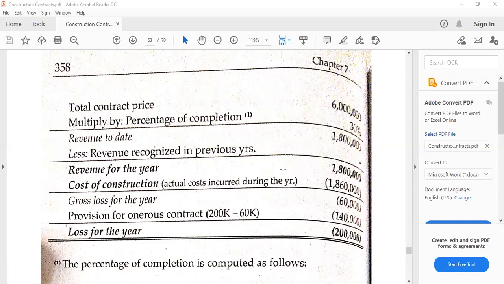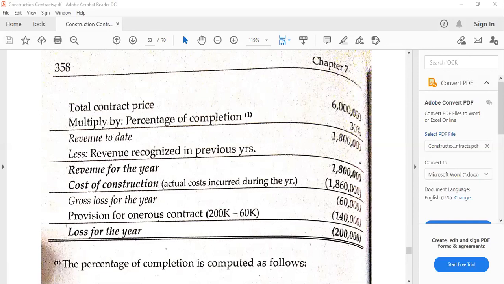So what's the point of using this anyway? This is okay if we would like to know how much really is, for example, the cost of construction as squeezed, if we are using the output method. So make sure to check that out in 4. If you use the output method, we have to squeeze this. And this is also used if we would like to get, for example, the income statement format, because we have here the revenue less the cost of construction.